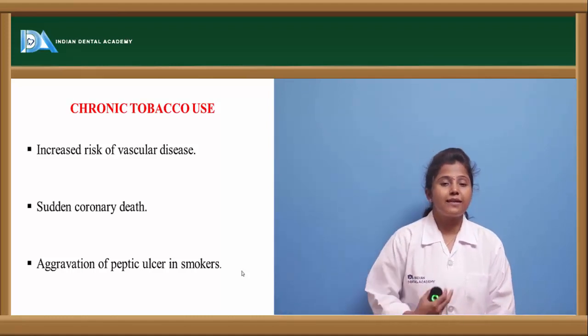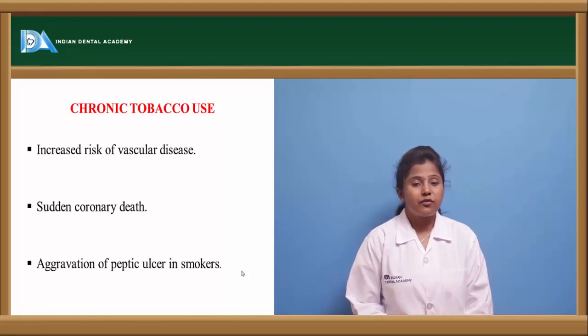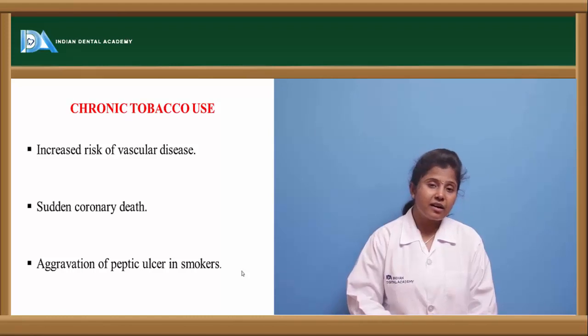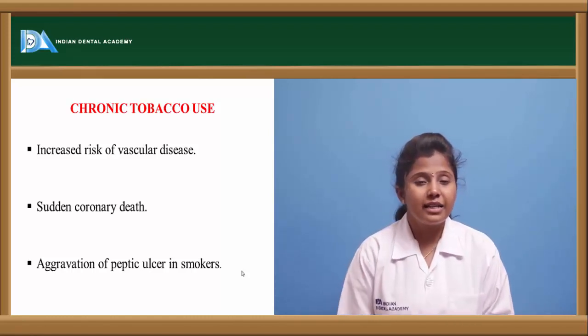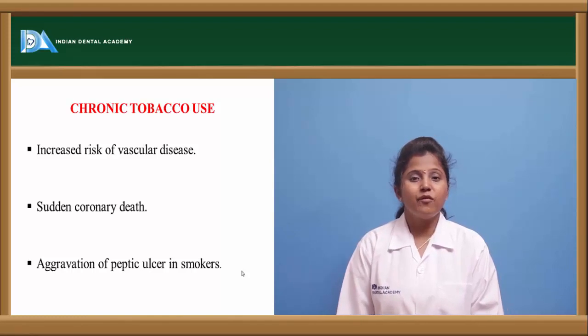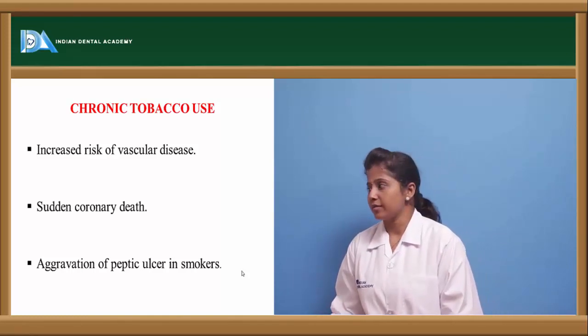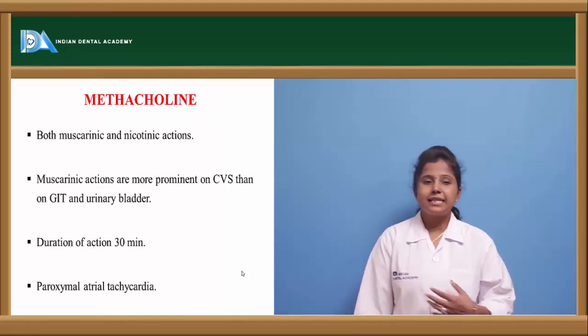A person who has the habit of frequent smoking can develop peptic ulcer. If a person already has peptic ulcer and is still smoking, then it may worsen the condition of the peptic ulcer. Let us see the drugs.